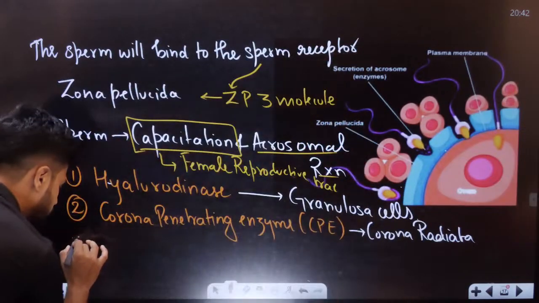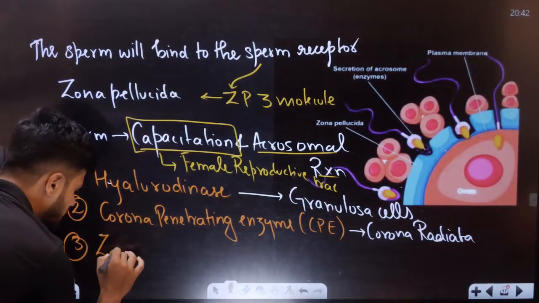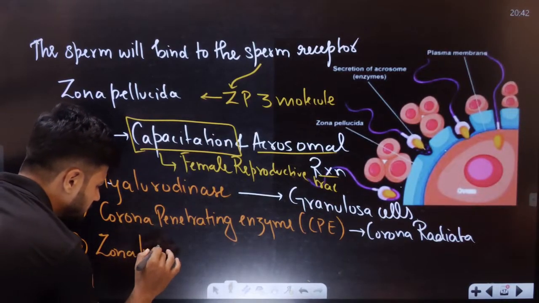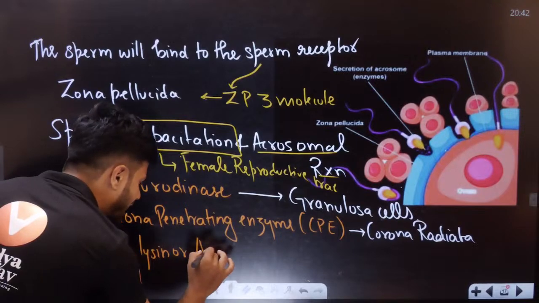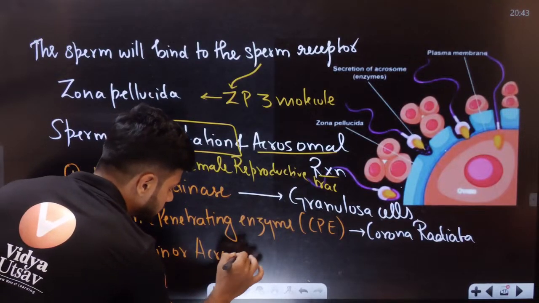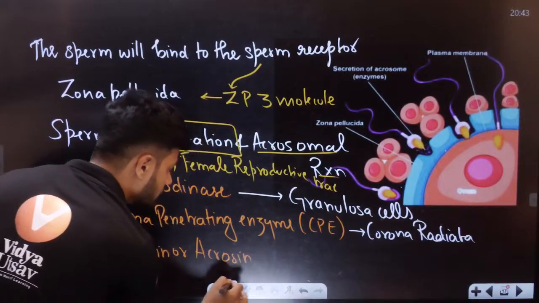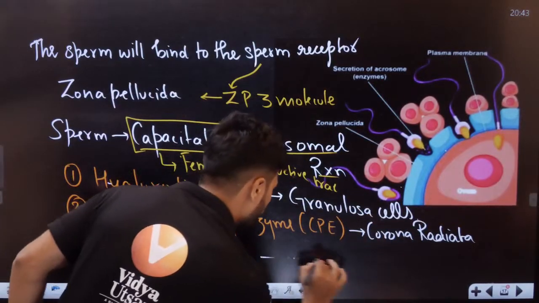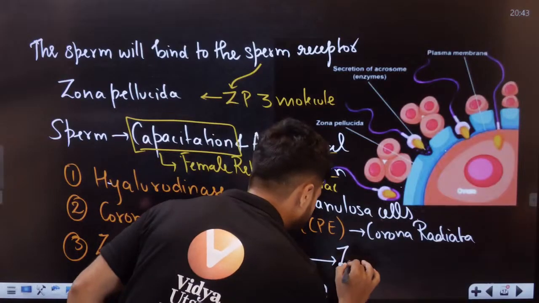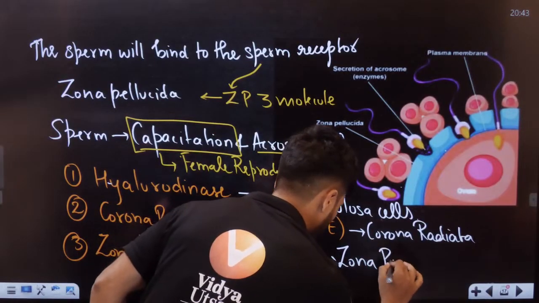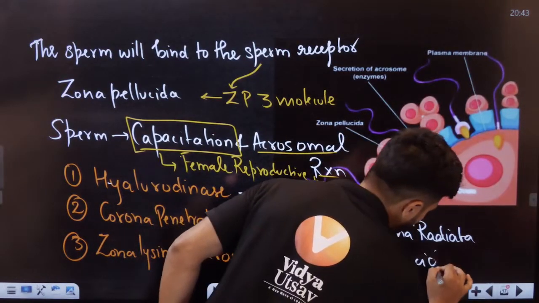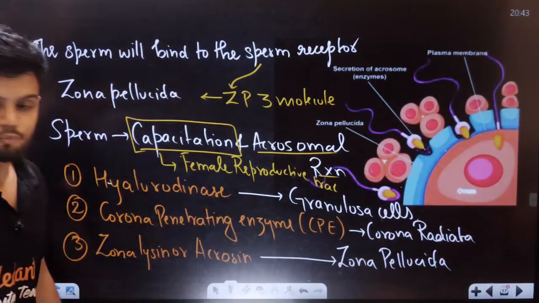Then we have something called zona lysine, or it is mainly called acrosin. This will completely break the zona pellucida. So the zona pellucida layer is also broken.